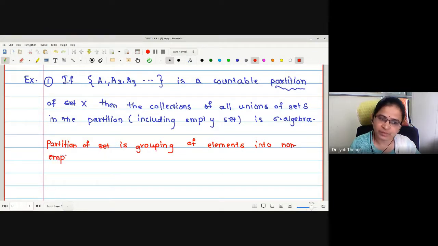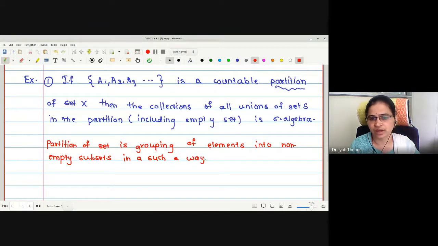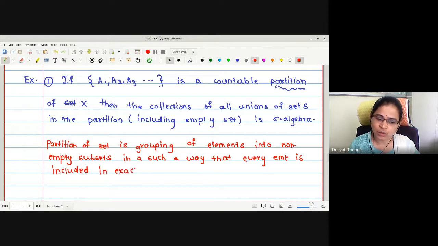We cannot make an empty set in the partition. In such a way that every element is included in exactly one subset. Okay, that is, one element cannot appear in two different subsets.